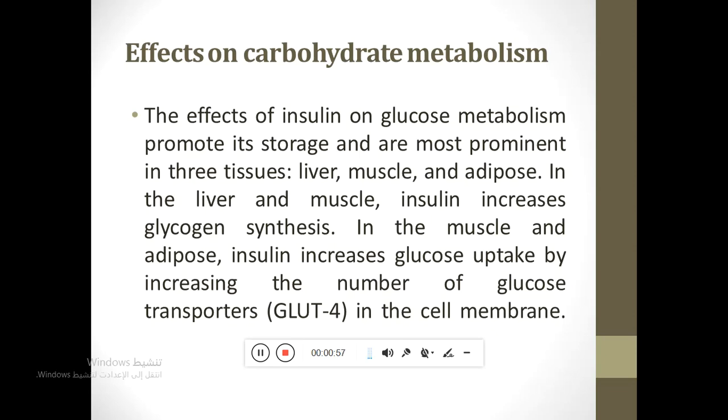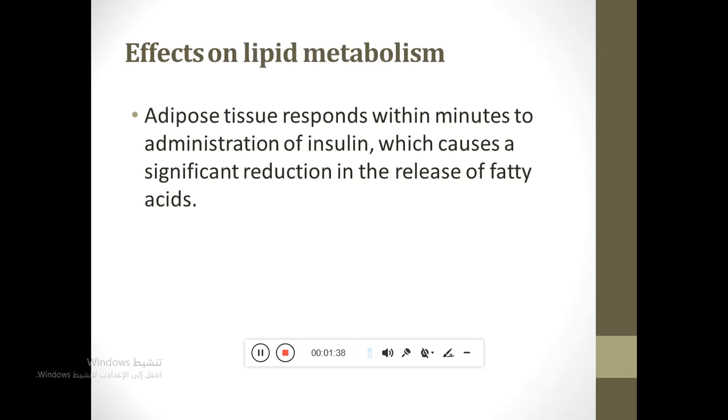The glucose transporters, for example, the GLUT family, act to bring glucose inside the cell because glucose has many OH groups. This makes it hydrophilic, and the cell membrane is a hydrophobic lipid bilayer. So GLUT4 acts to bring glucose inside the cell.